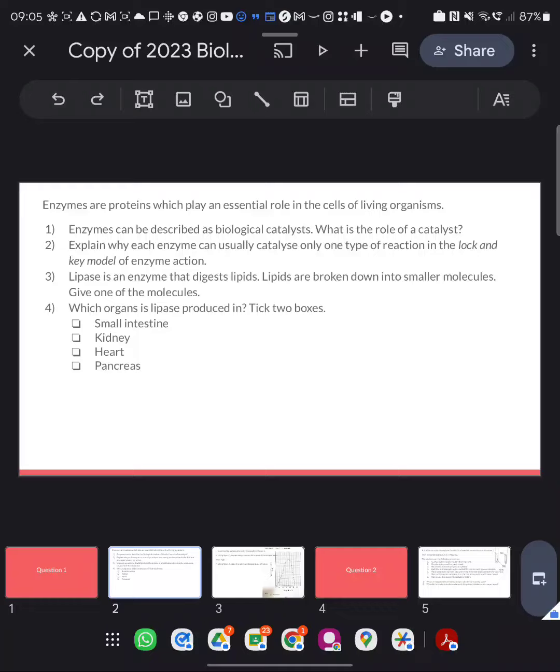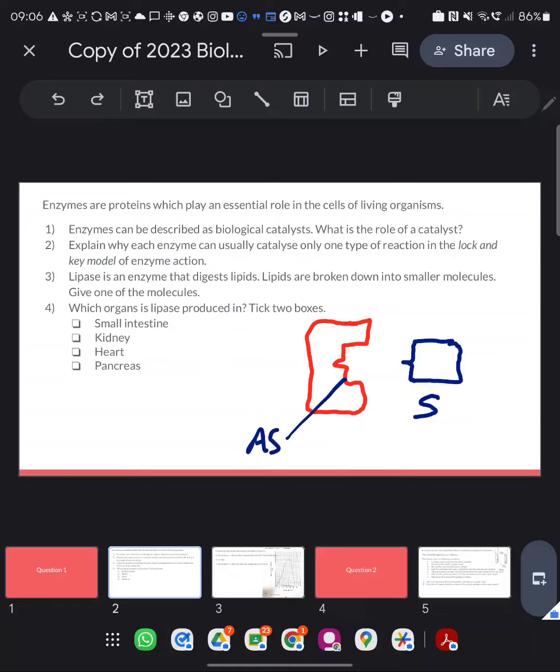Okay, explain why each enzyme can usually catalyze only one type of reaction in the lock and key model of enzyme action. Well, if we have an enzyme, and let me make this active site very specific, the reason why they can only catalyze one specific type of reaction is that the substrate will fit exactly that active site and only one substrate. So this is the substrate and this is the active site. Okay, and so only one reaction because only one specific substrate fits the active site.